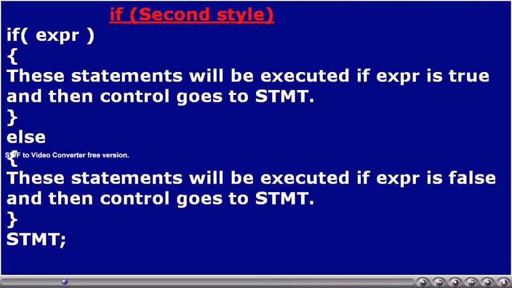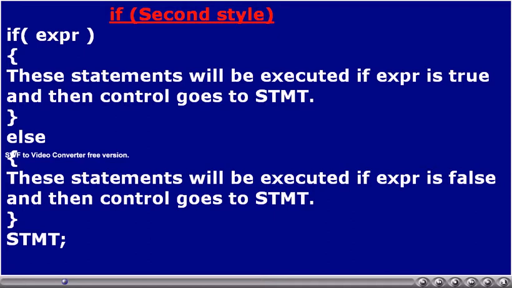If can be used in another way also, that we call the second style. If some expression, then a block of statements, else another block of statements. If the expression is true, then the block of statements after the if condition will be executed, and then program execution goes to STMT, that is the statement after the if else block.